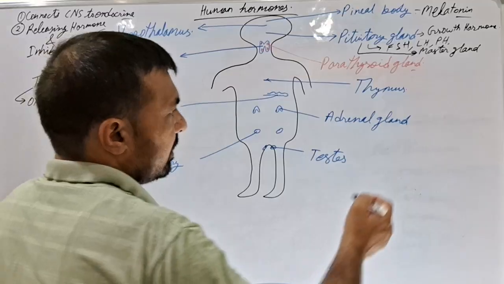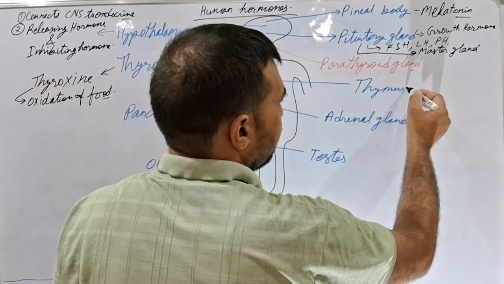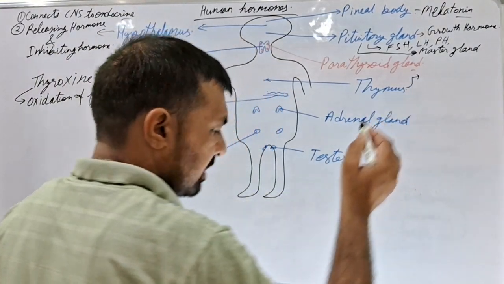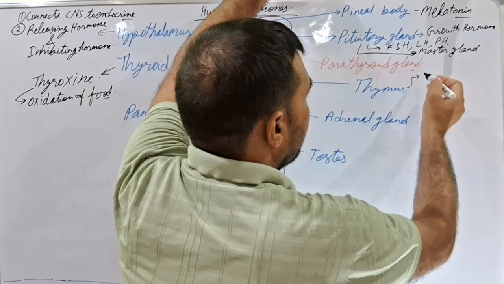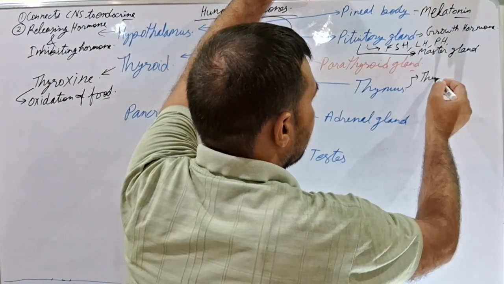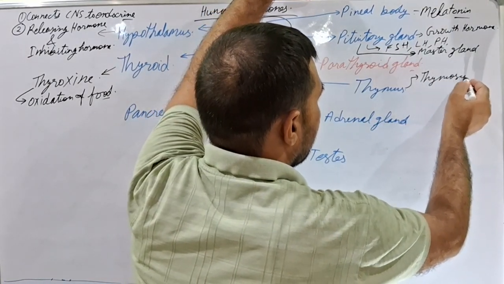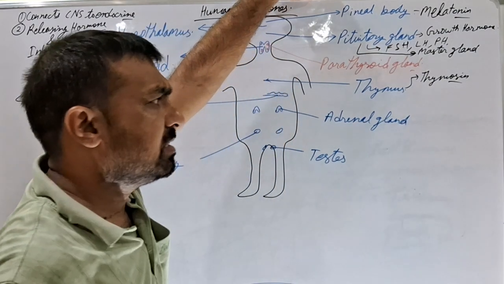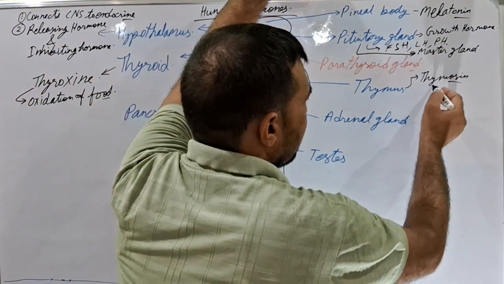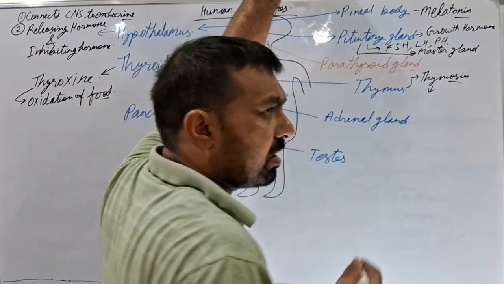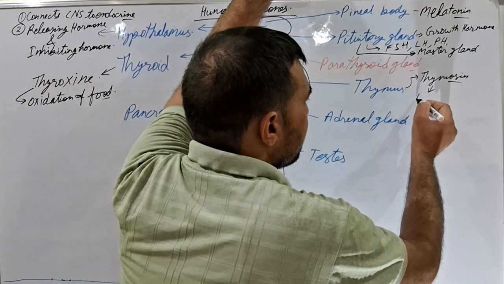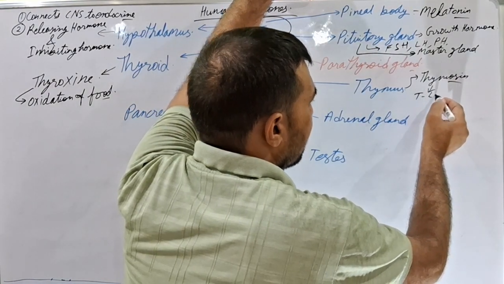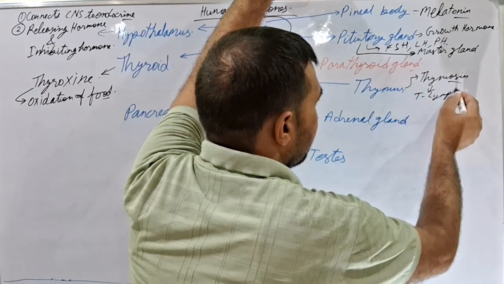Now the another gland is known as the thymus gland. Right? Thymus gland basically produces a hormone which is known as thymosin. Thymosin is the hormone which is responsible for maturation of some specific kind of cells which are known as T lymphocytes.